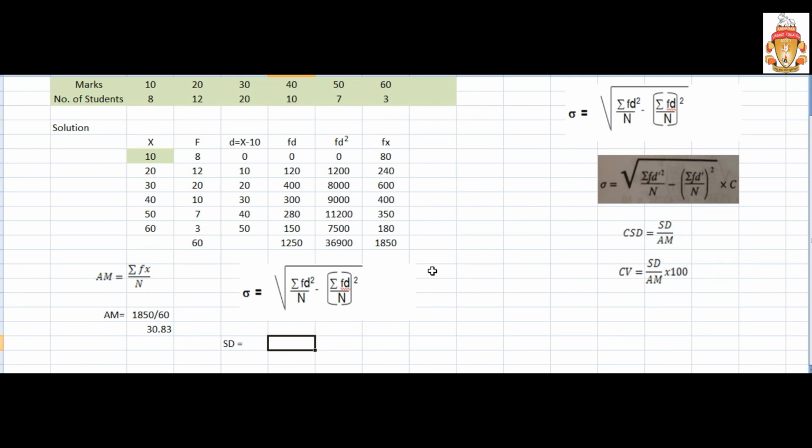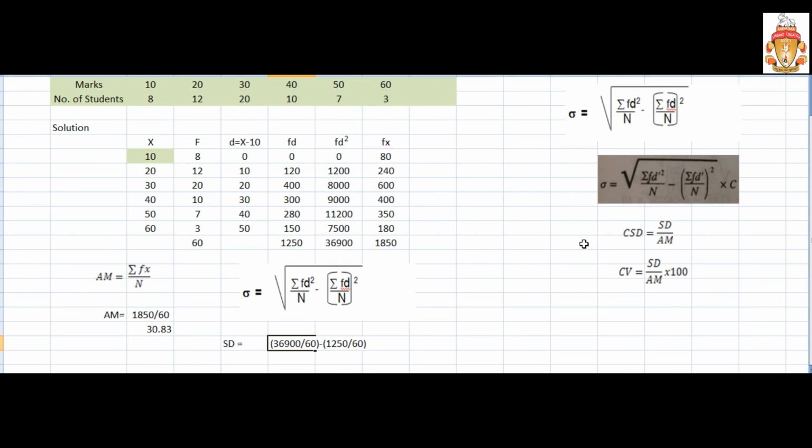So first what you have to do, you need to write FD square. Summation of FD square is how much here? 36,900 divided by how much? N total. N total is 60. Better to use the bracket. Minus FD whole square. FD divided by N whole square. What is FD? FD is here 1250. 1250 divided by N is 60.